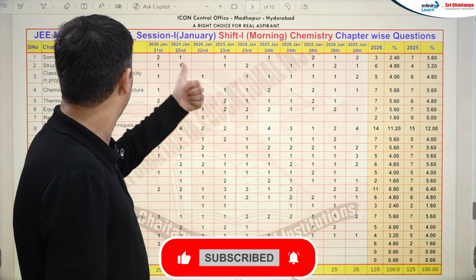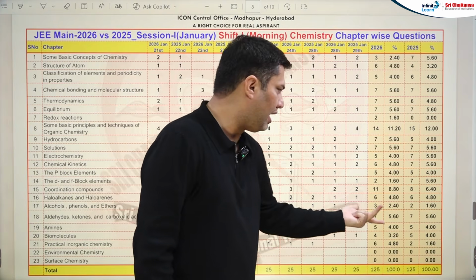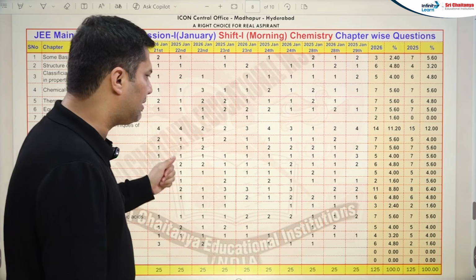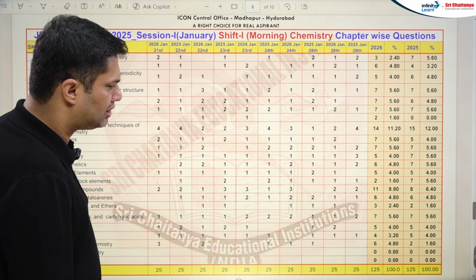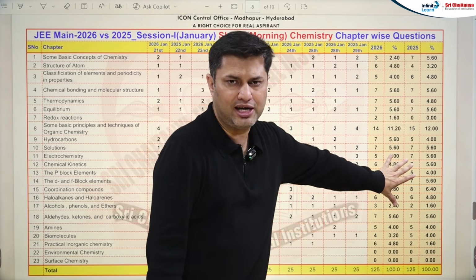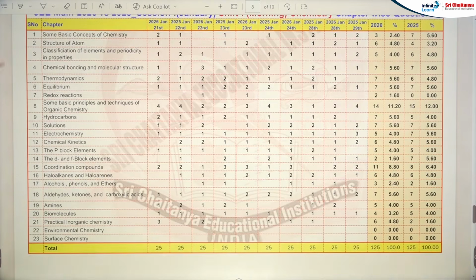Coordination compounds, atomic structure, all these chapters have high increment. The remaining chapters slightly have low change, for example, solutions have only 5 questions, electrochemistry 6, but slightly change, not very high change. The high change I have already told you. So this is about the shift 1 of both the years.